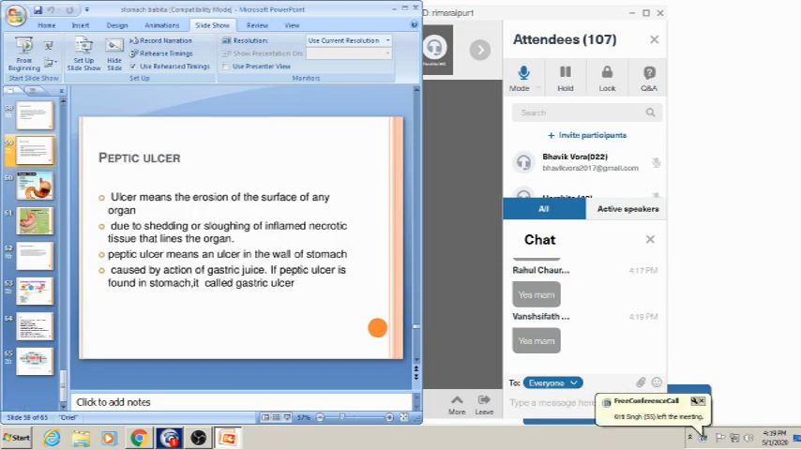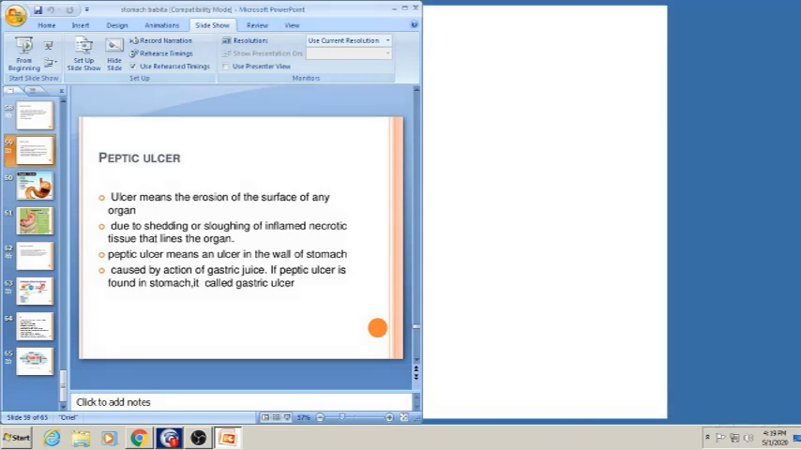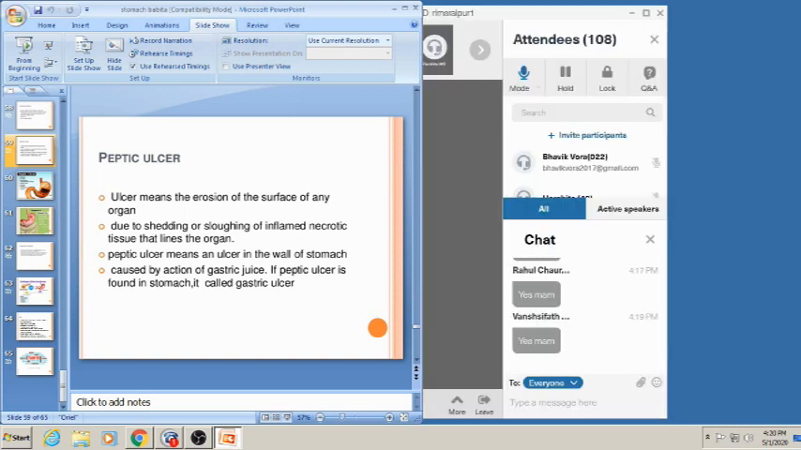Now coming to the peptic ulcer. Ulcer means the erosion of the surface of any organ. There is shedding or sloughing of the inflamed necrotic tissue that lines the organ, because whenever there is any kind of irritation or disease, firstly the inflammation occurs, but when there is shedding of that inflamed tissue, there may be occurrence of the ulcer, that is called the peptic ulcer. When it is present in the stomach, it is called gastric ulcer, but when it is present in the duodenum, it is called duodenal ulcer.